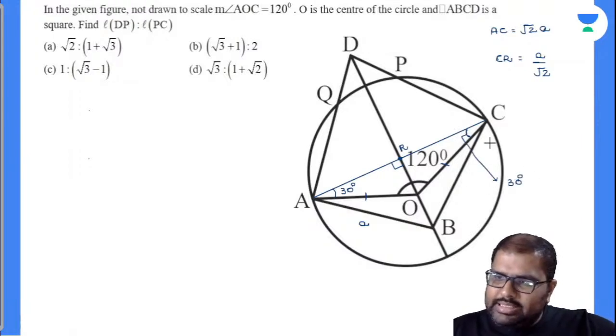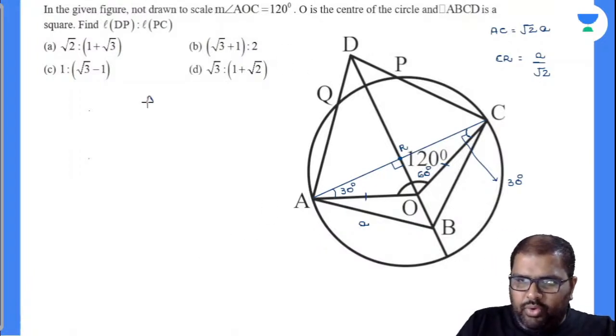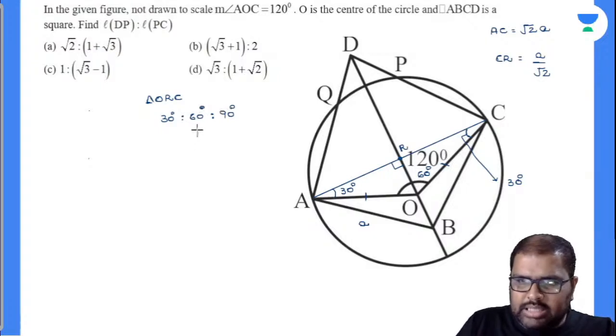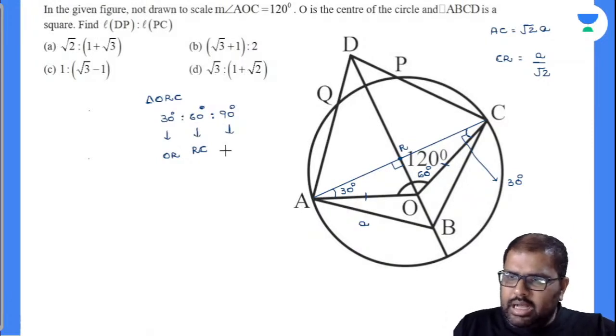Now by this, what can I say? This is 30. This is 90. Now this angle will be equal to 60 degrees. Now triangle ORC is nothing but in the format of a 30, 60, 90 degrees triangle. Am I right or wrong? Yes, perfectly. Now the side opposite to 60 degrees is your RC value. The side opposite to 30 is the OR value. And the side opposite to 90 degrees is called how much? OC value, which is nothing but the radius.